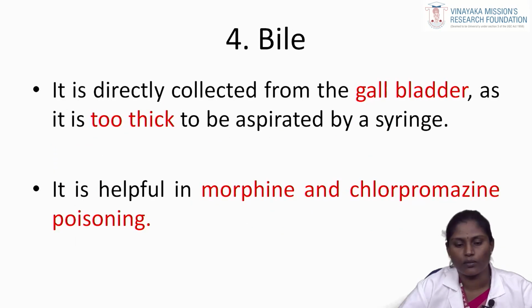Then the fourth one is bile. It is directly collected from the gallbladder, one of the major organs of our body, as it is too thick to be aspirated by a syringe. It is helpful in morphine and chlorpromazine poisoning, and this type of fluid is collected especially in poisoning cases.